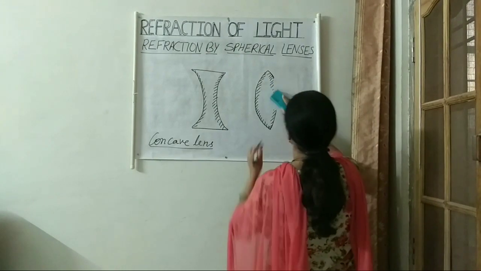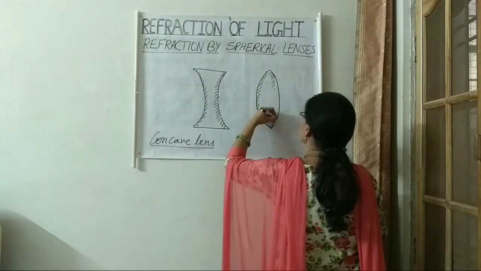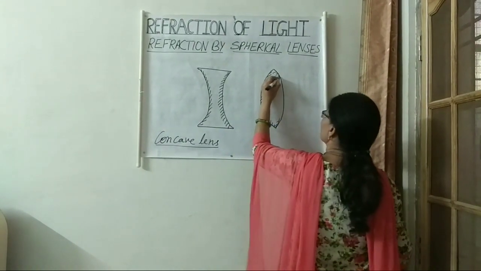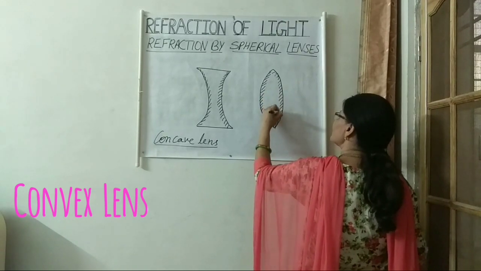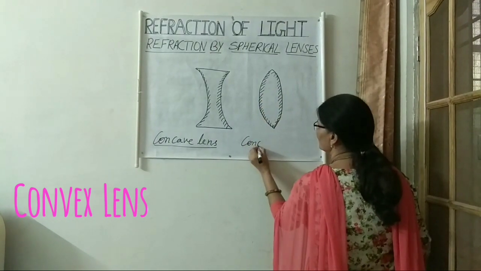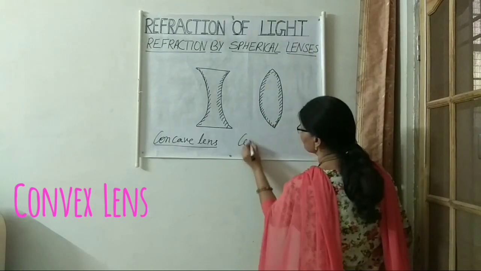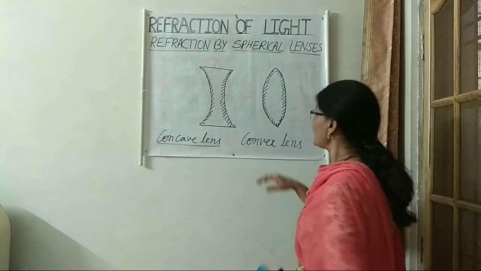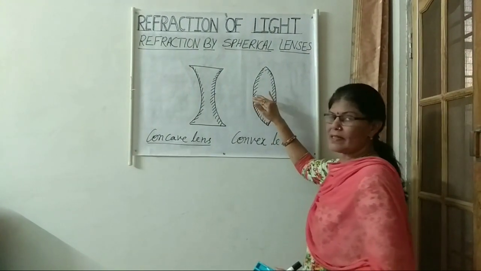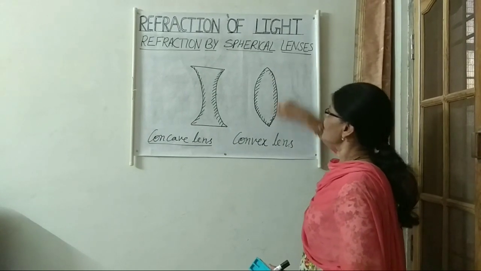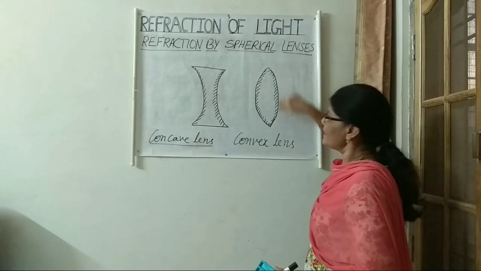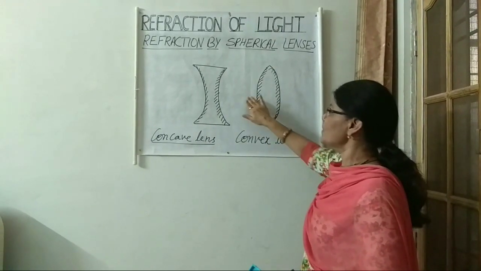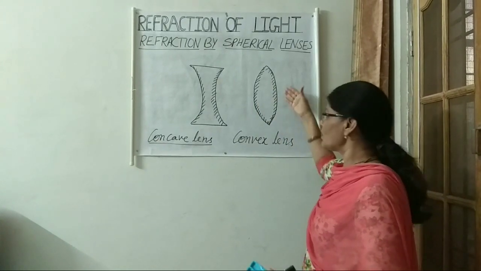When we join two parts like this, this becomes our convex lens. This is a convex lens, which is thicker in the middle and thinner at the edges. It is thinner at the edges and thicker in the middle. It is having two refracting surfaces, so it can be called a double convex lens.